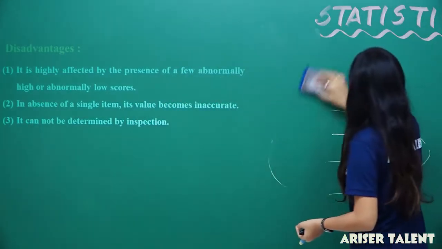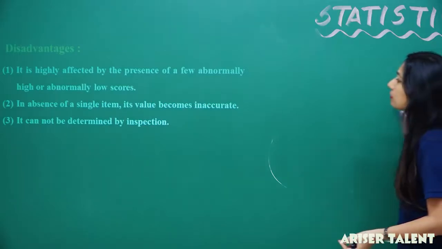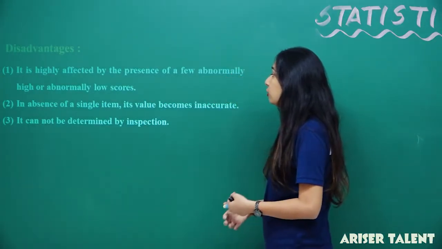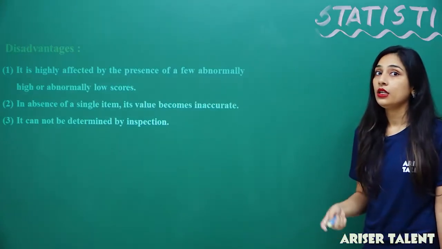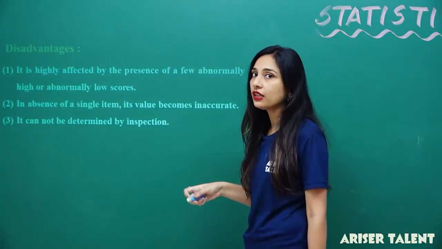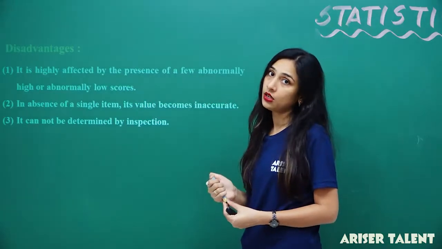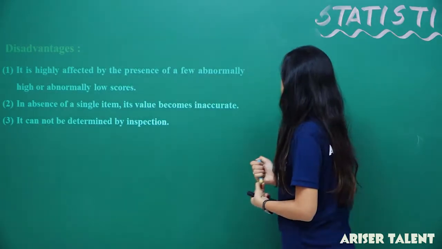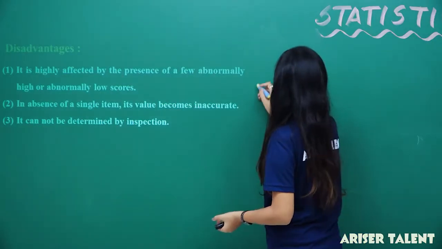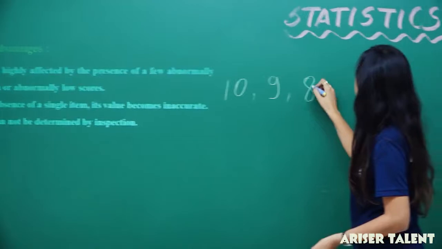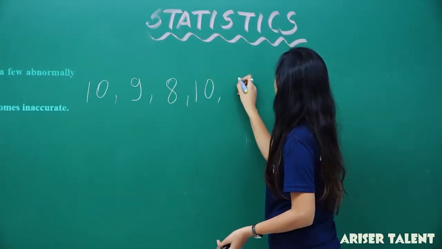Now the second thing is, in the absence of a single item, its value becomes inaccurate. The advantage is that you take account of all the values, but if you haven't, and you forget something, like you have marks 10, 9, 8, 10 and 9.